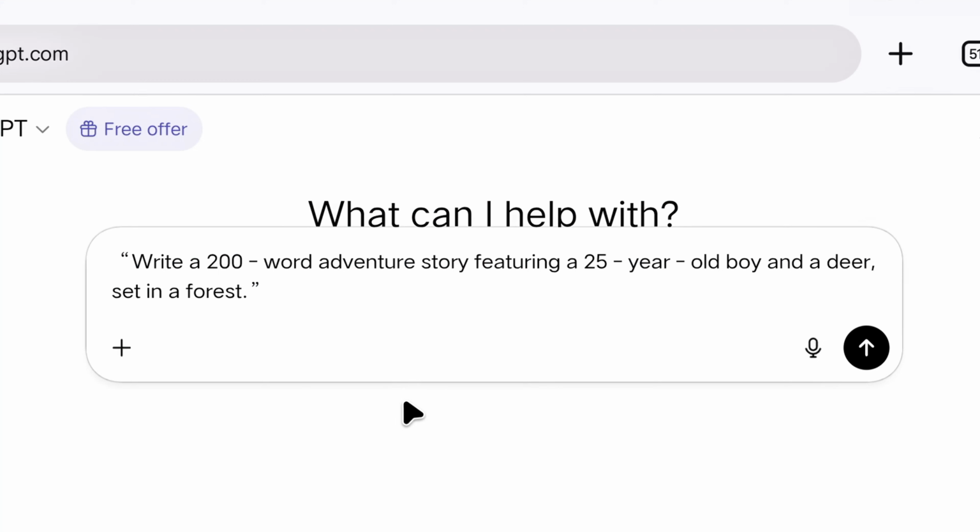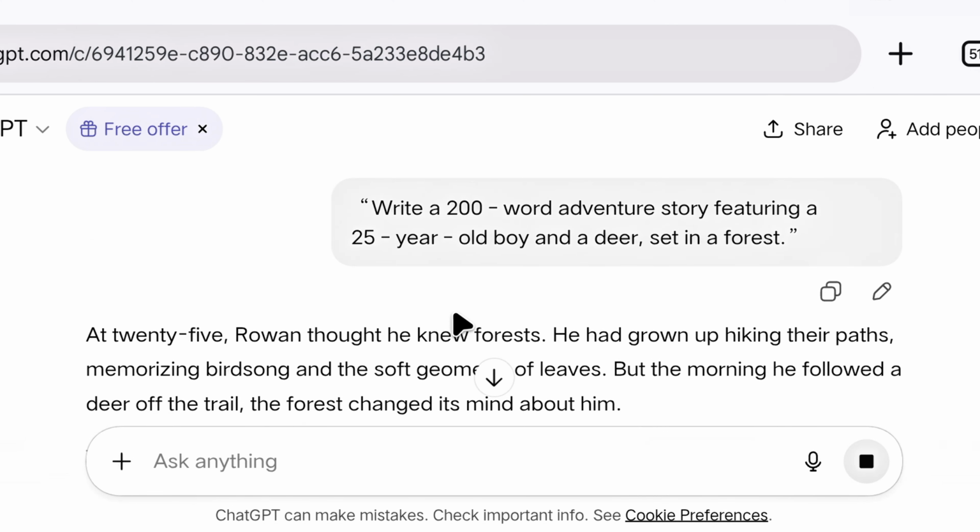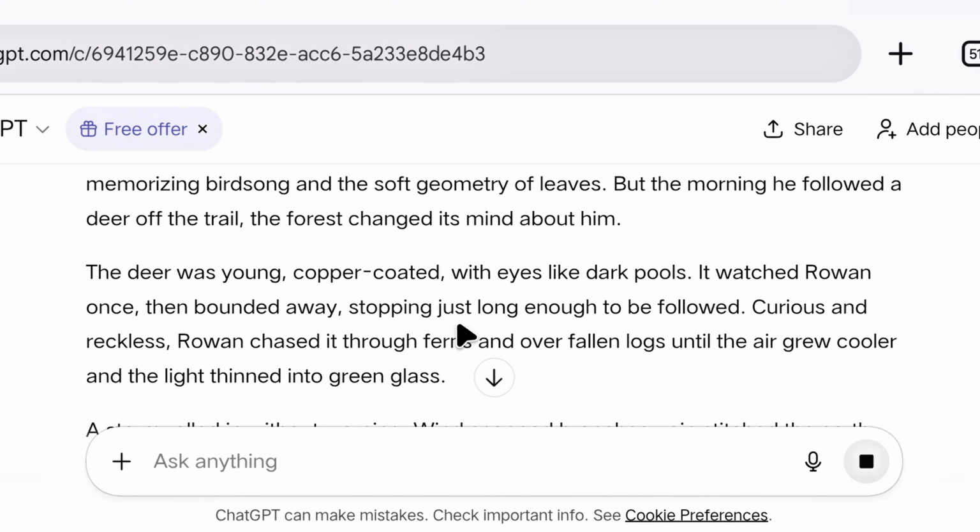So let's begin. We need a great story on which we can build our video. So I will tell ChatGPT to write a 200-word adventure story featuring a 25-year-old boy and a deer set in a forest. So it has written a story that includes a wonderful story of a deer and a 25-year-old boy.